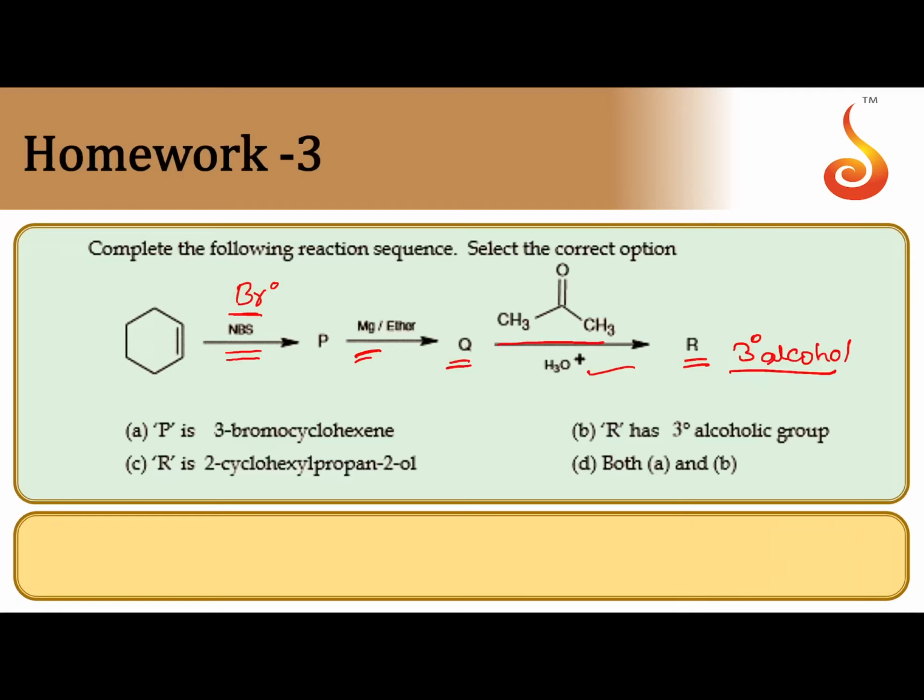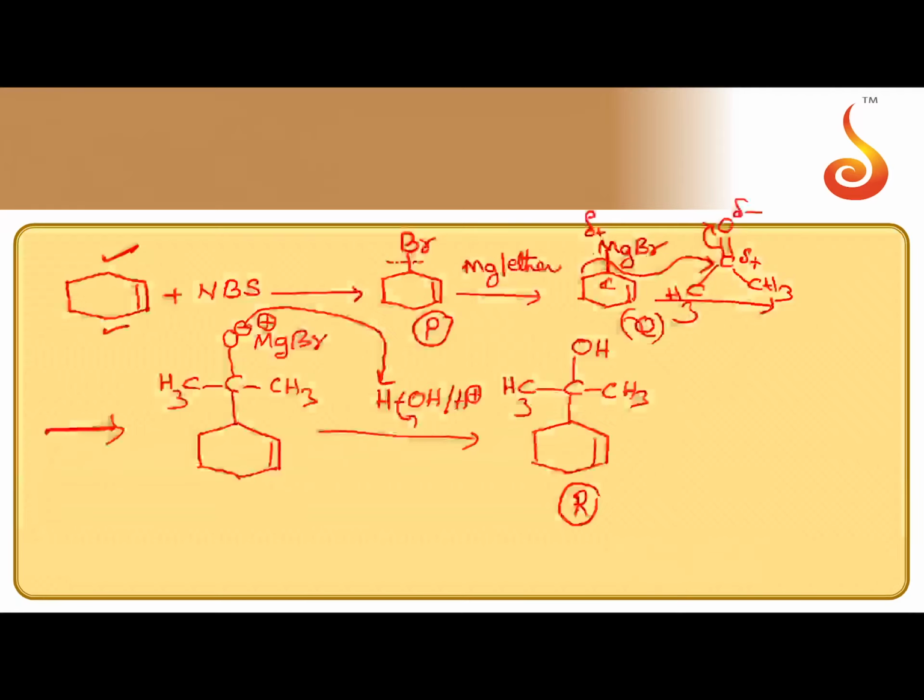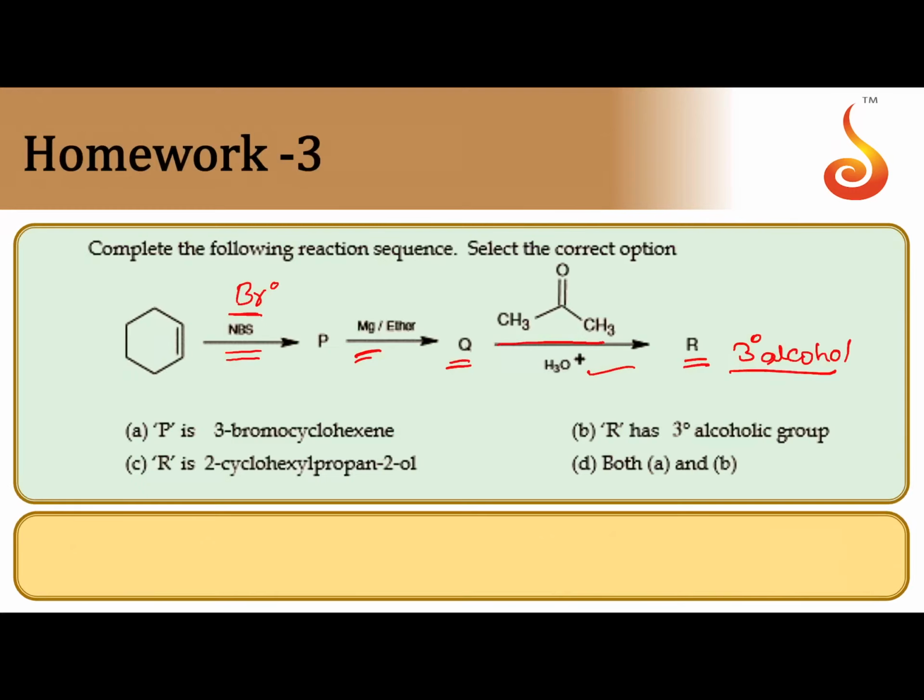You have to find out. P is 3-bromocyclohexene, numbering 1, 2, 3. So this is nothing but 3-bromocyclohexene. You need not write 1-hexene; that is understood. So A is correct. Whenever both A and B correct option is there, you have to take care. Maximum chances will be there for that option to become the correct answer.